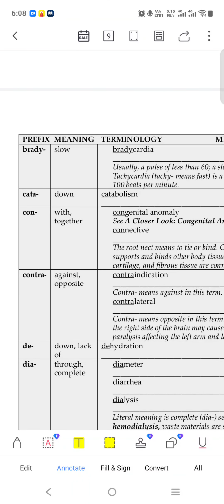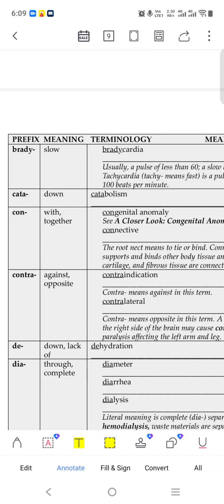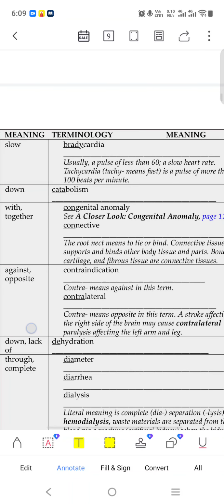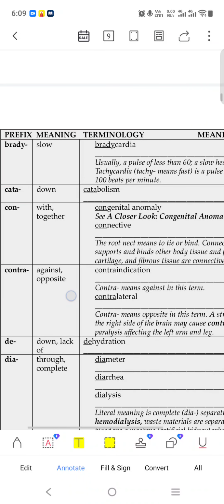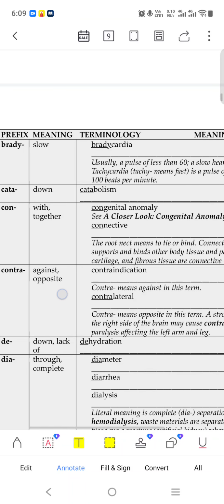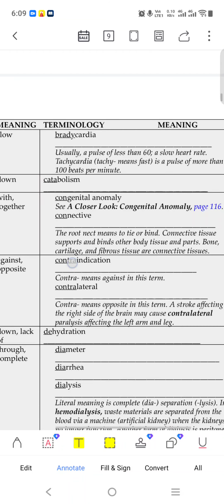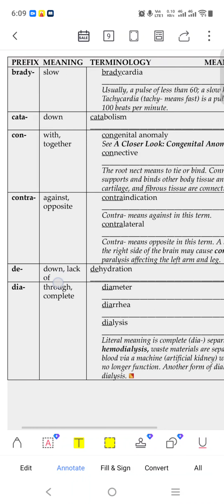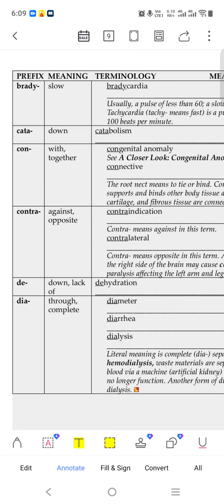Cata means down. Catabolism: the larger part is divided into simpler, smaller parts. Con means with, together. So like congenital anomaly, whenever it comes before, con means together. Contra means against, opposite.